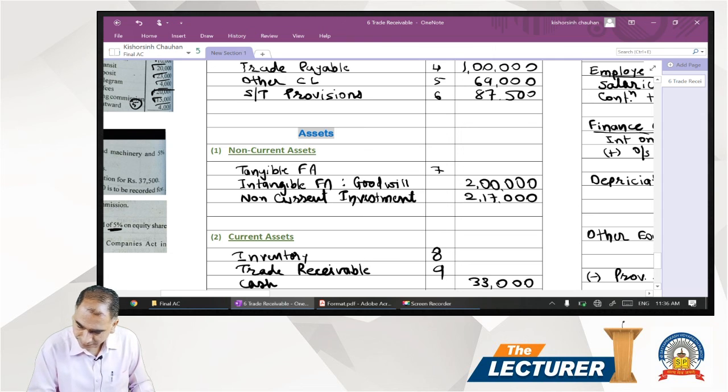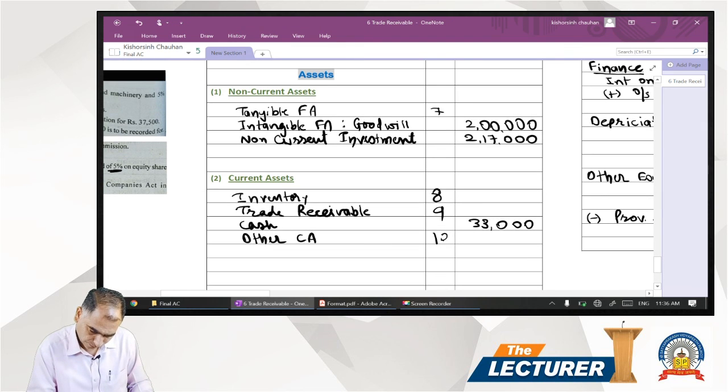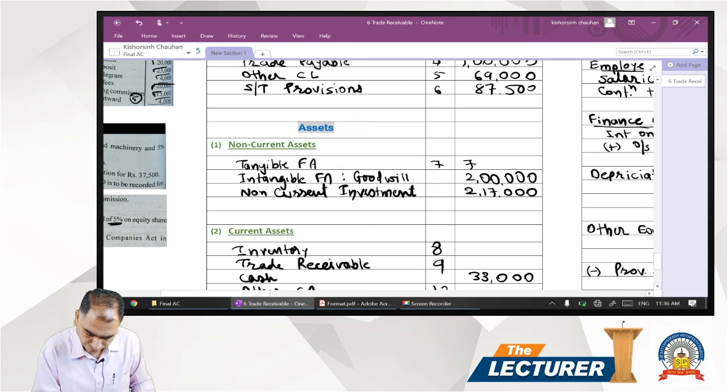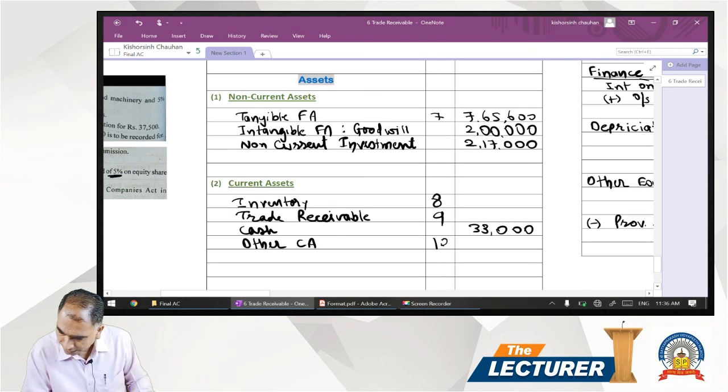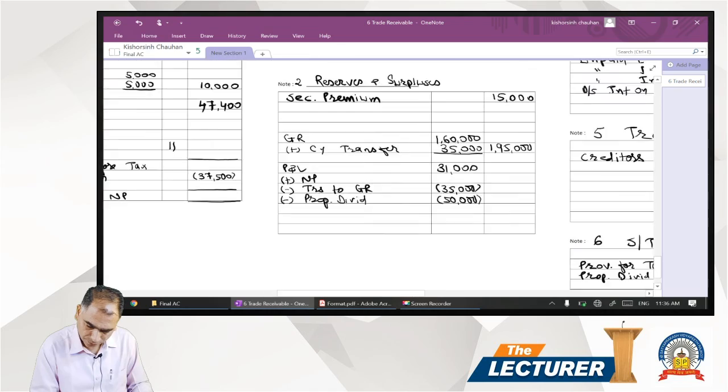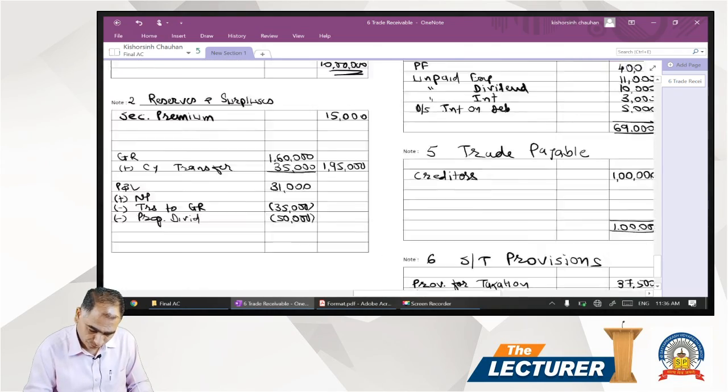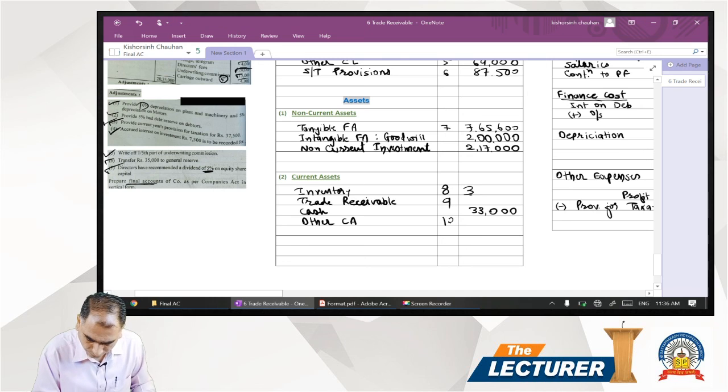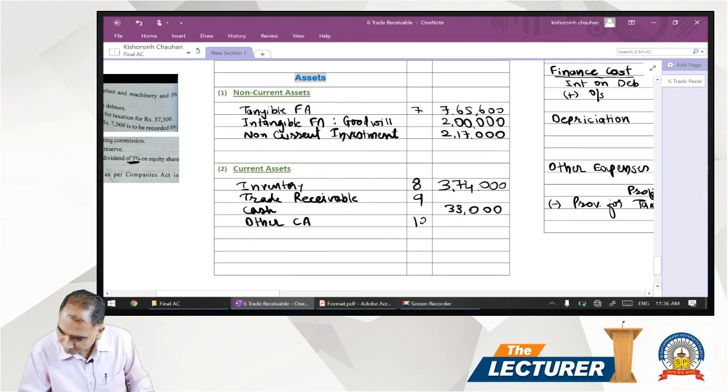Then fixed assets we have 765,600. Then inventories, schedule number 8, we have total 374. Trade receivable we have 140,100. And other current assets it's 50,000.